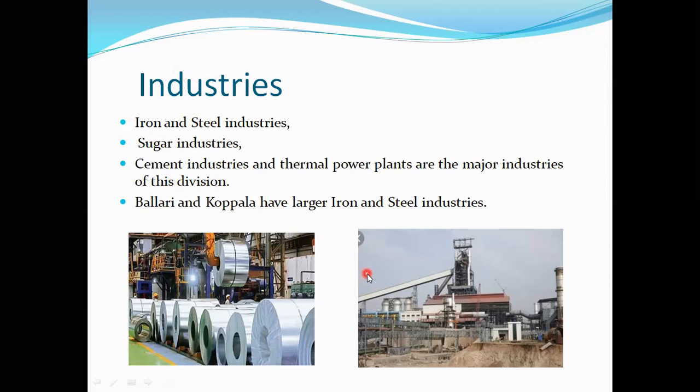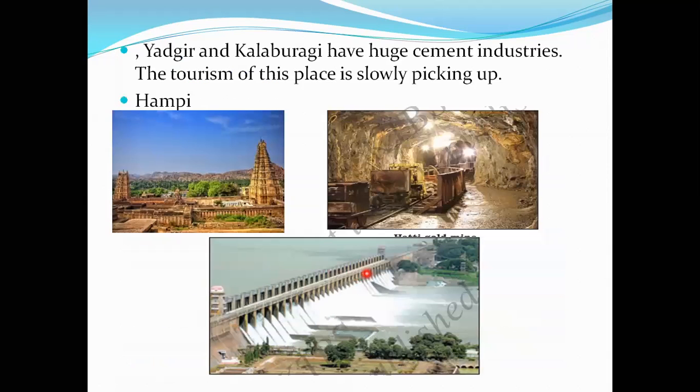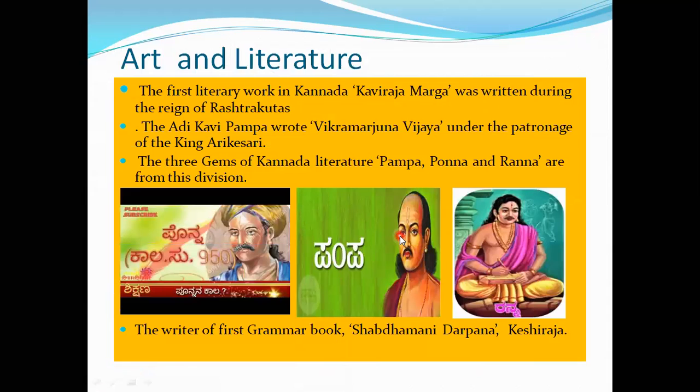Ballari and Koppala have the larger iron and steel industries. Yadgiri and Kalburgi have huge cement industries. The tourism of this place is slowly picking up now. Nowadays tourism is developing slowly in the Kalburgi division, because we can see Tungabhadra Dam is one of the tourist spots, and Raichur, Hatti, Hampi and others. So nowadays it is moving up.